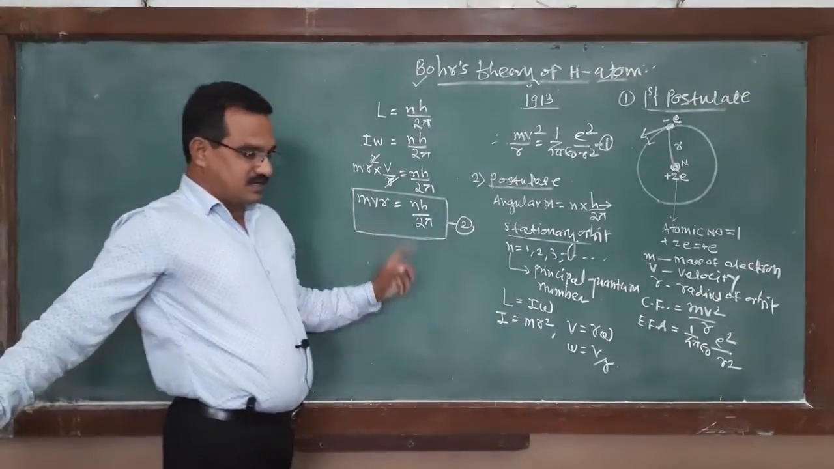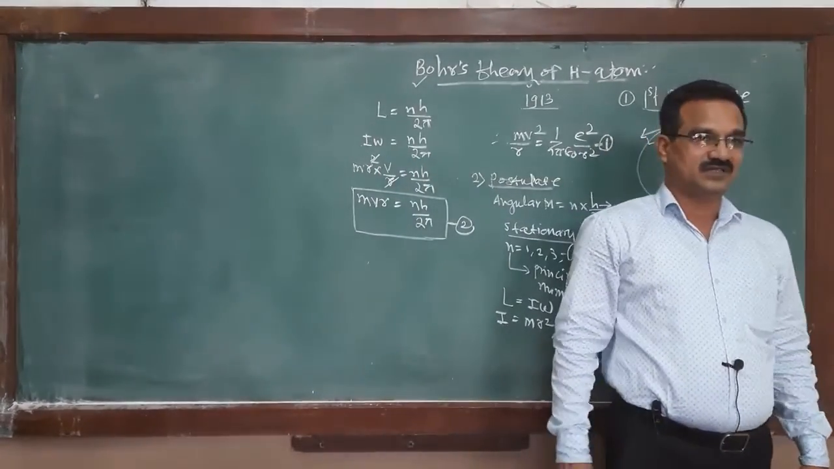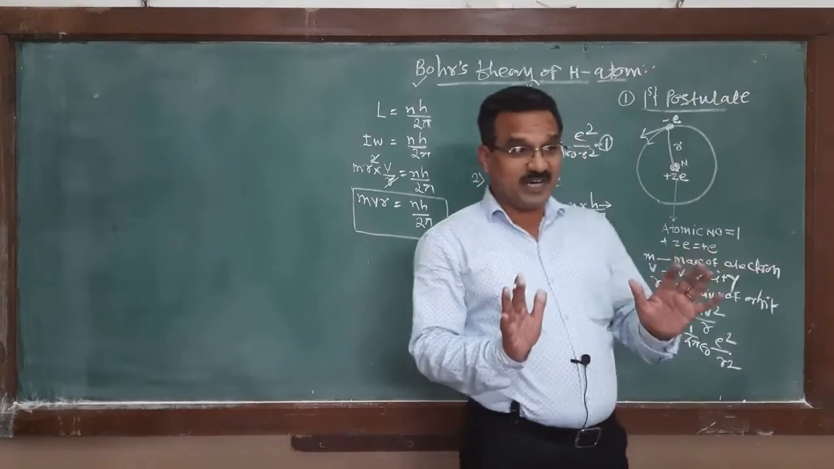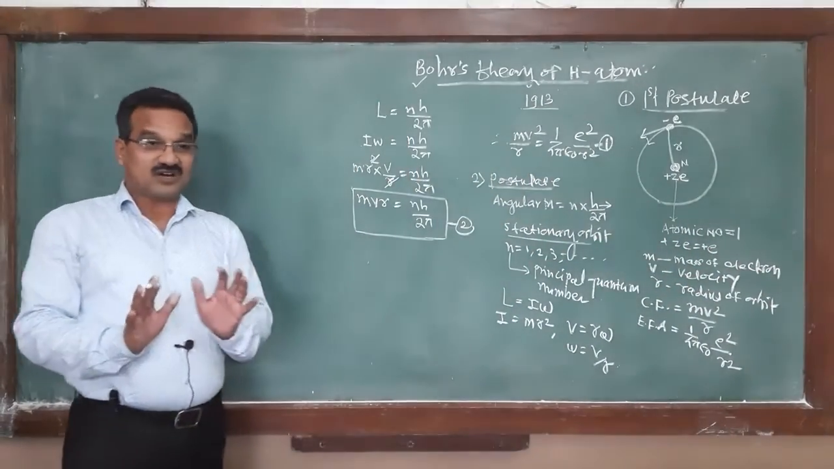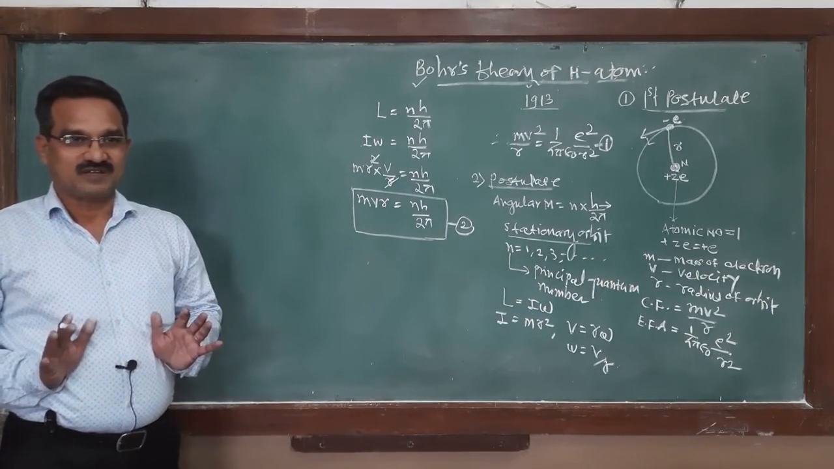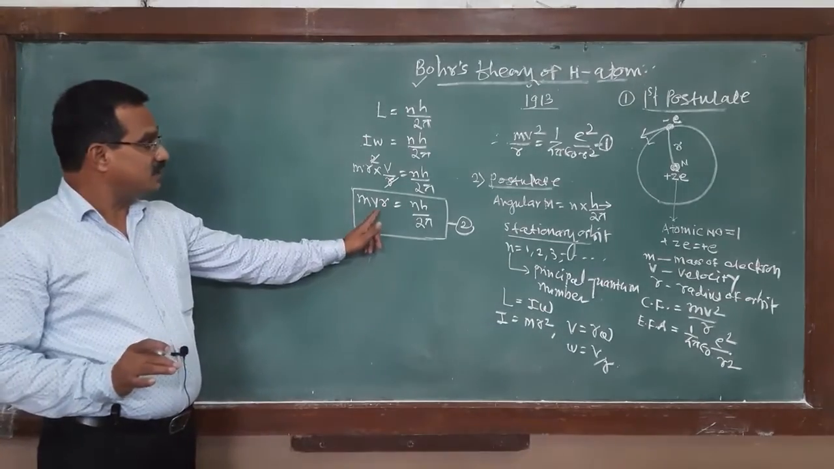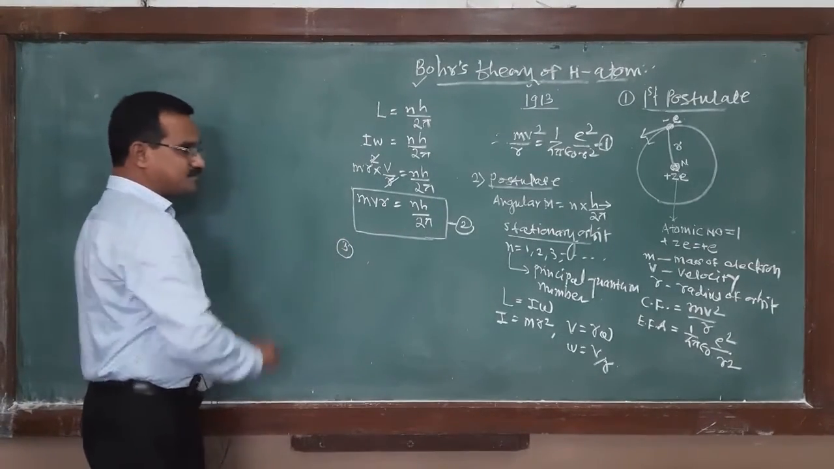Means, according to the second postulate, for the electron, for which orbit it revolves, it is not allowed to revolve in all the orbits. And this is the second condition for this. What about the third postulate?